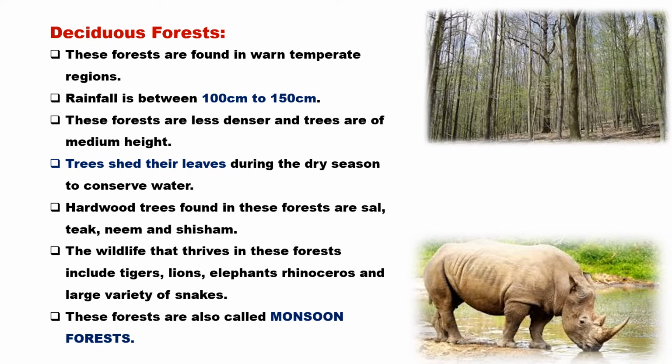Since they shed their leaves for 6 months in order to conserve water, the wildlife that survive in these regions include tigers, lions, elephants, and different varieties of snakes. And since this forest depends upon the change in the climate, we call this forest a monsoon forest, because they receive rainfall for 6 months and for the other 6 months they do not receive rainfall. So we compare this forest to the monsoon forest. We also call it a monsoon forest.